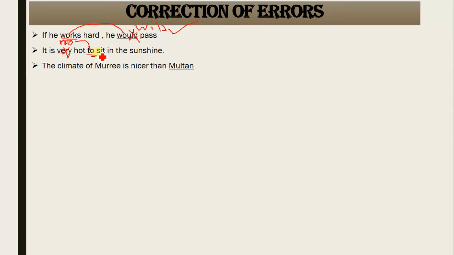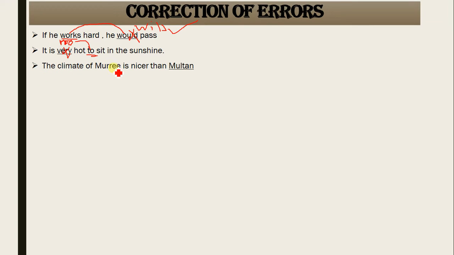If it is just very hot, that structure should not have been there, so it was correct, it is very hot, because very is used with the first degree of adjective. But the next structure shows that if very is not required here, to show the intensity of the whole sense, you need to use too and to. Got it? It's a level of degree that talks about the hotness of weather.